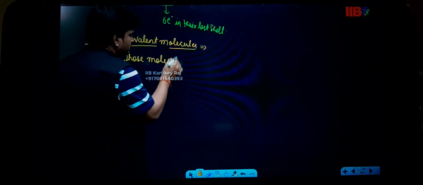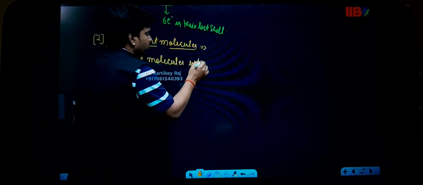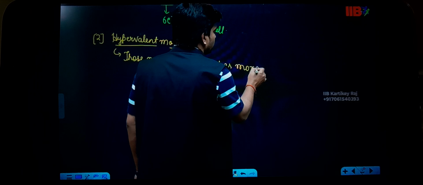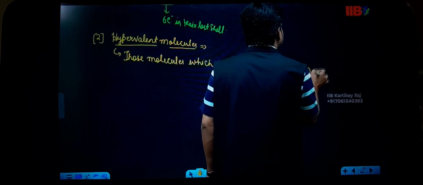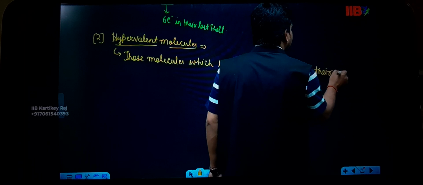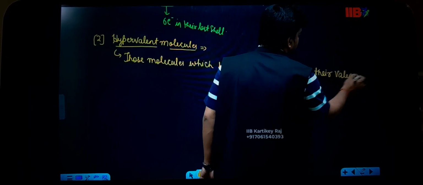Those molecules which have more than 8 electrons in their valence shell.